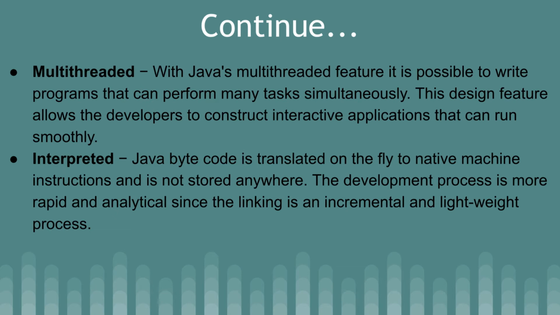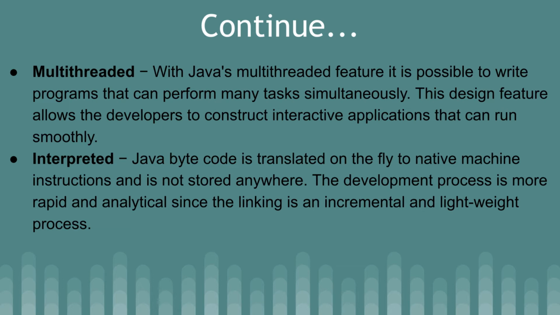With Java's multi-thread feature, it is possible to write programs that can perform many tasks simultaneously. This design feature allows developers to construct interactive applications that can run smoothly. So you can make a program which can run multiple tasks in parallel, multiple kinds of things at the same time.